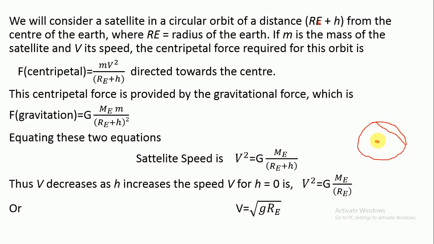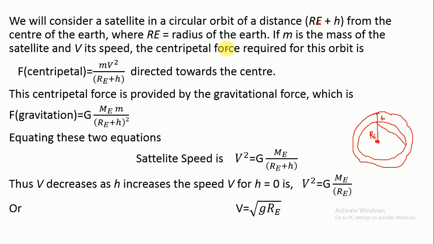Let us consider this is the center of the Earth. RE is the radius of the Earth. And let us consider the satellite is here at a distance H from the surface of the Earth. So this is the orbit of the satellite, and we can say that the radius of the orbit of the satellite is RE plus H from the center of the Earth, where RE is the radius of the Earth, m is the mass of the satellite, and v is its speed.